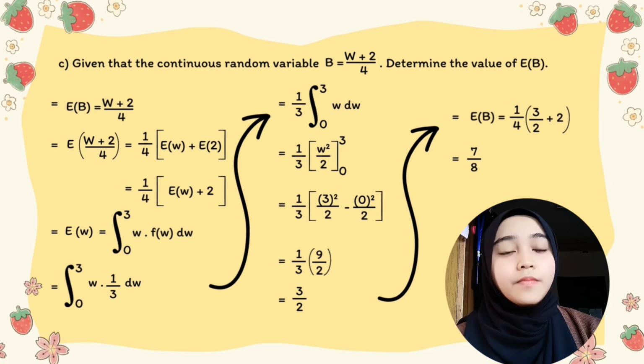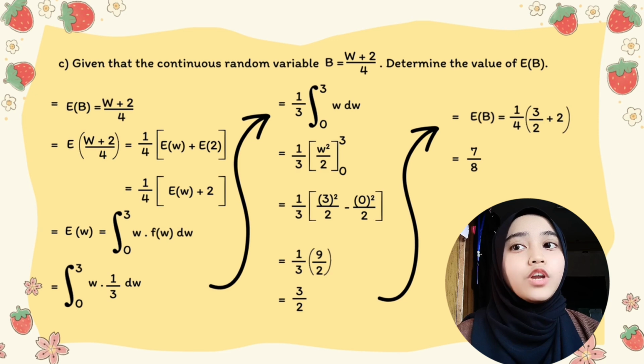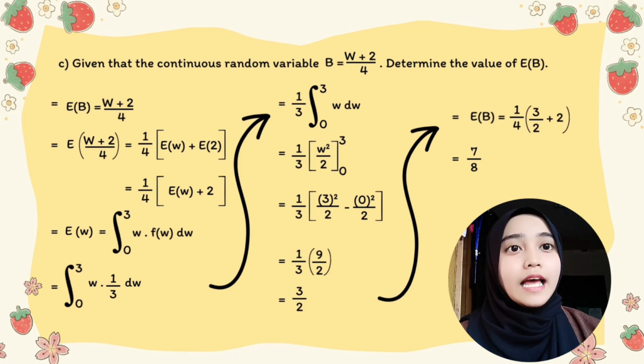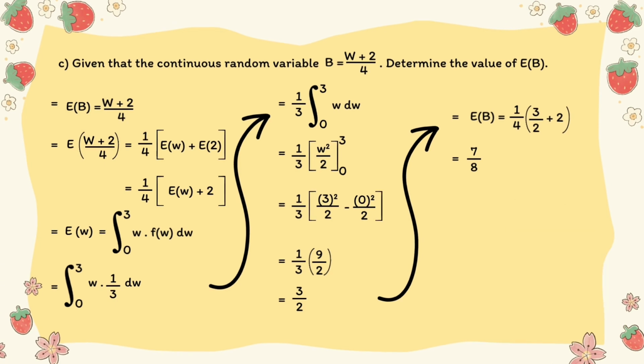So we can write it as the integration from 0 until 3 of W multiplied by 1 over 3. Then we solve the integral and we get 3 over 2. We can write the expectation of B as equal to 1 over 4 multiplied by 3 over 2 plus 2. The final answer is 7 over 8.